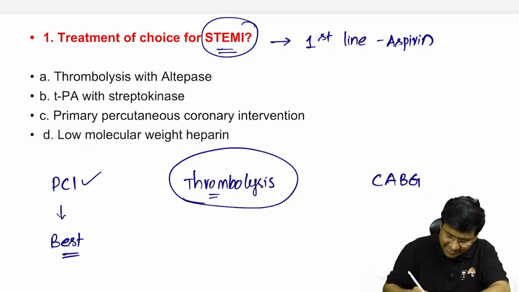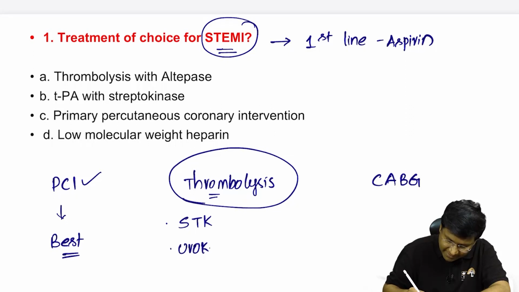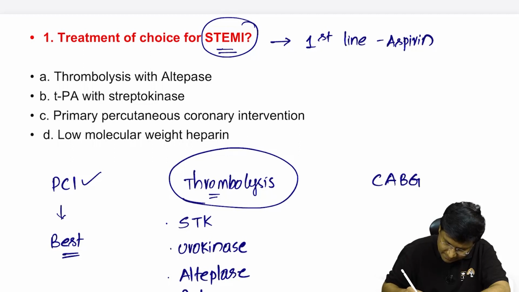Thrombolysis is done with the help of thrombolytic agents, that is streptokinase, followed by urokinase, then alteplase, then reteplase, and next tenecteplase, right?